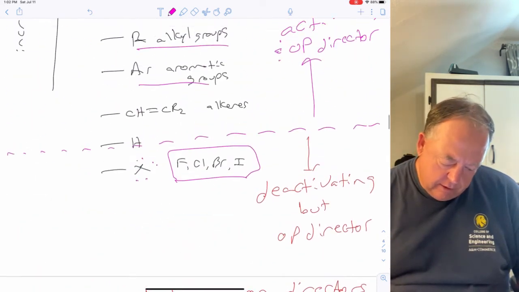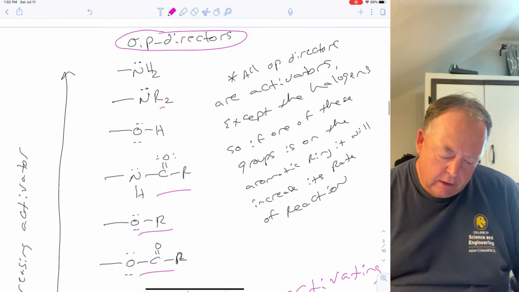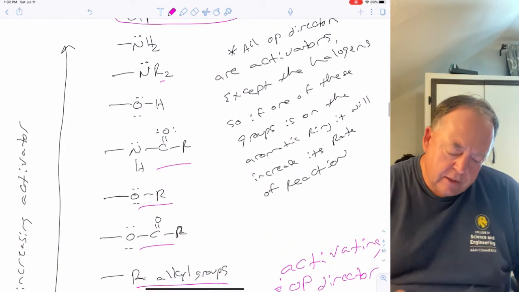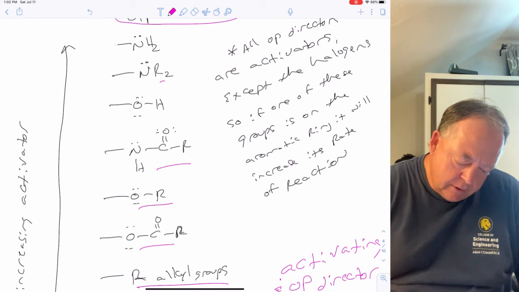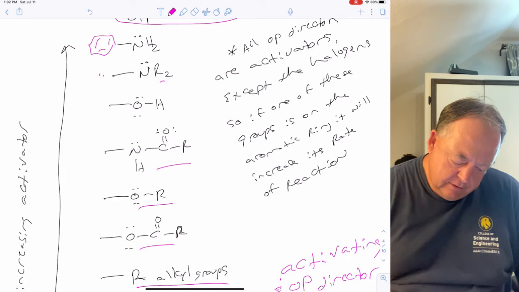Okay, so if we look again at this list of OP directors, if you notice, most of them have something in common. So this is where the benzene ring would be attached in each case.